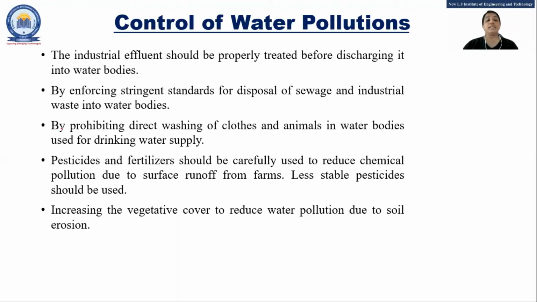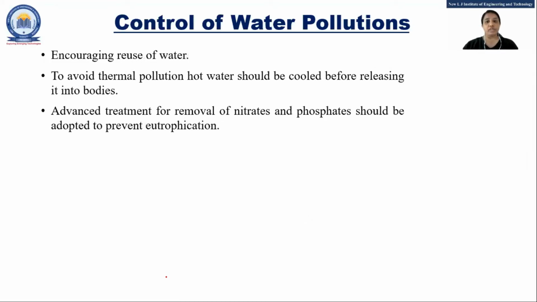Now, you know that pesticides and fertilizers should be used in such a way that the chemical quantity is less. Because of runoff of water from the farm, some pesticides and fertilizers are mixed with the water, that we have seen. So we have to use fewer chemicals, whatever the pesticides and fertilizers are. Okay. So in this way we can control water pollution.